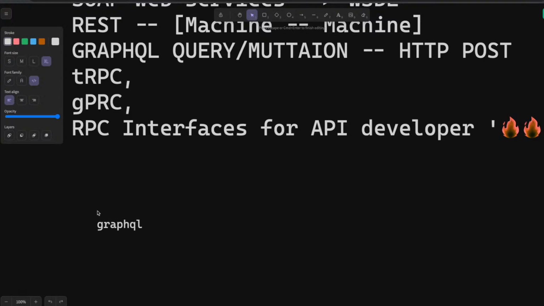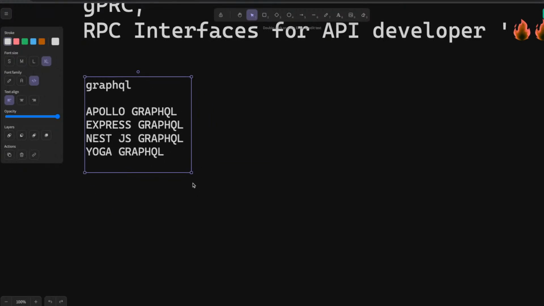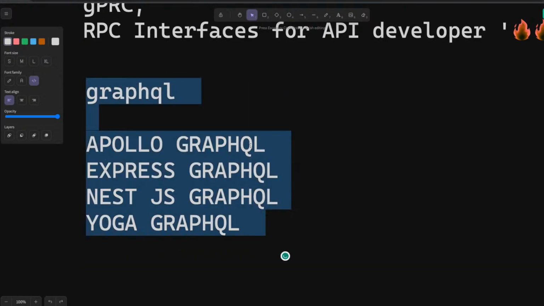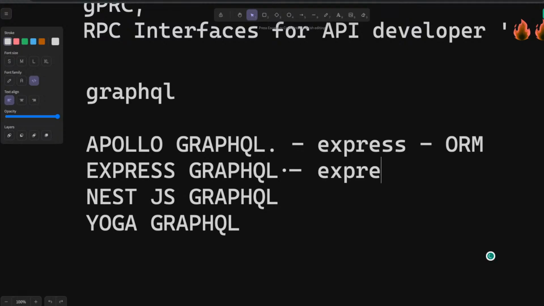So what all you can use: Apollo GraphQL, Express GraphQL, Nest.js GraphQL, Yoga GraphQL. All these tools can be plugged in with a different database. Apollo GraphQL, you can just integrate with Express, and there can be an ORM tool associated with that, like Prisma. Express GraphQL, similarly, it's already using Express. Express GraphQL is actually a library, and then you can attach some ORM.